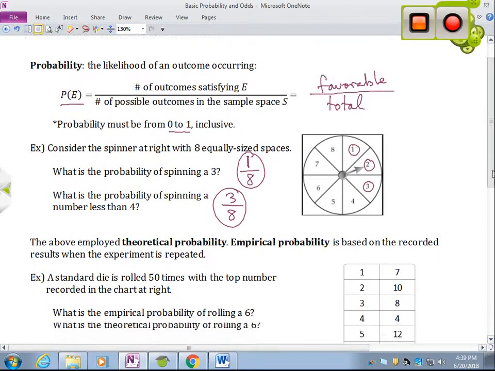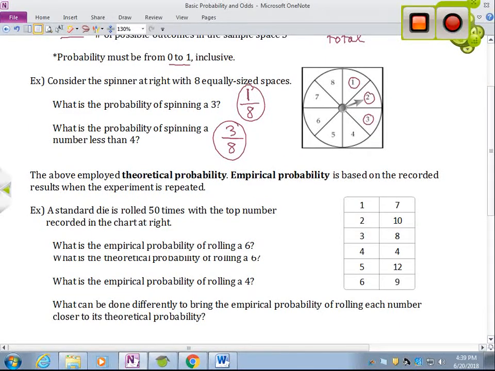Now, both of those that we just did are what is called theoretical probability. That means just the likelihood based on what is present. If we were to spin, that's what we should see. If we spin it 8 times, we should see that one of them is a 3. Now, in all likelihood, if we spin it 8 times, we might not get a 3 every time. We know that probability doesn't always work exactly like it should in theory. So what we then look at is what's called empirical probability. Empirical probability is based on the recorded results when the experiment is repeated.